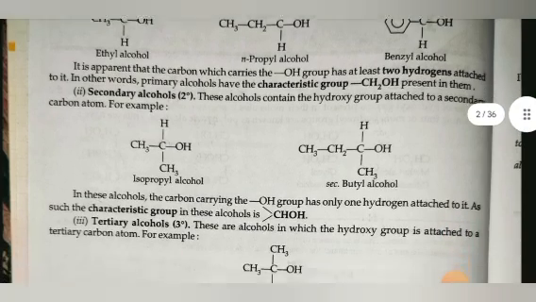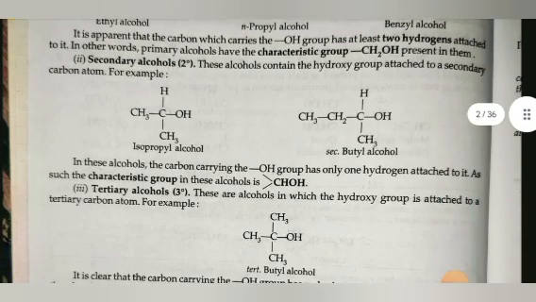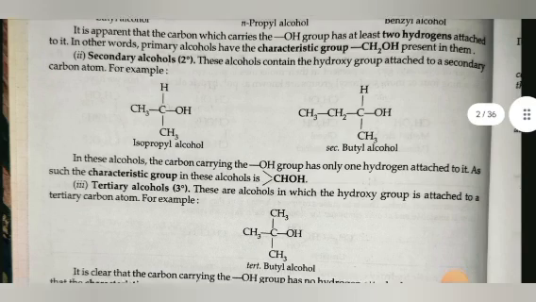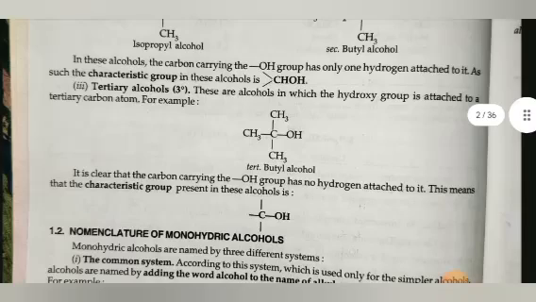Secondary alcohol. These alcohols contain the hydroxyl group attached to a secondary carbon atom, for example isopropyl alcohol, secondary butyl alcohol. In these alcohols, the carbon carrying the OH group has only one hydrogen atom attached to it. As such, the characteristic group in these alcohols is CHOH. Third is tertiary alcohol. These are alcohols in which the hydroxyl group is attached to a tertiary carbon atom, for example tertiary butyl alcohol. The carbon carrying the OH group has no hydrogen attached to it. This means that the characteristic group present in these alcohols is COH.